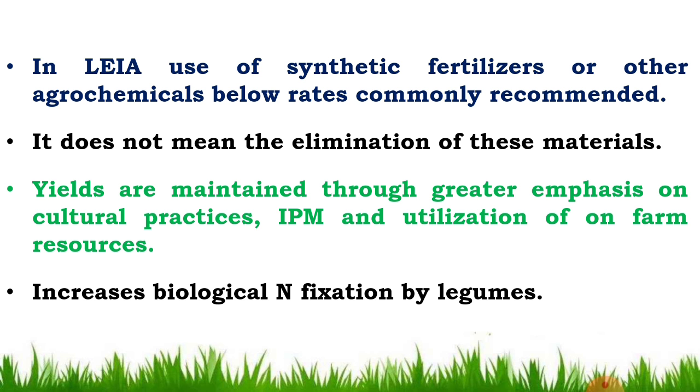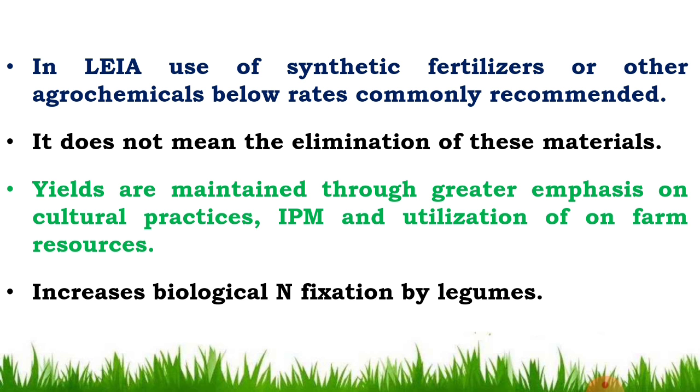Also, you have to adopt integrated pest management, integrated disease management, and integrated weed management for the control of pests, diseases and weeds. In integrated pest management, you have to use all the methods, like mechanical, cultural, biological and chemical methods, for controlling the pest.